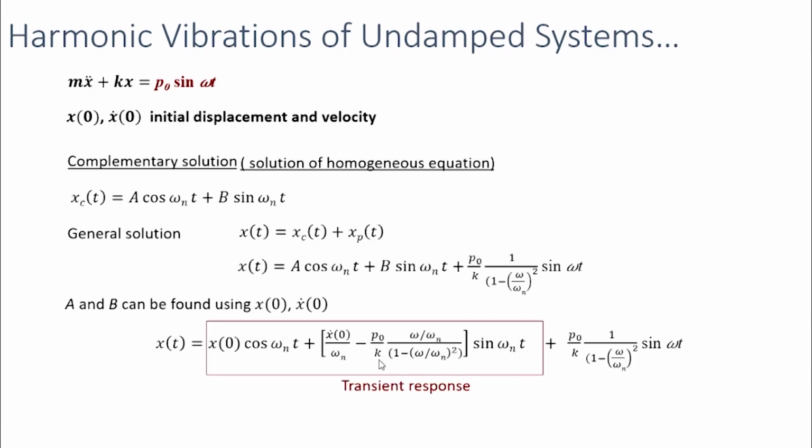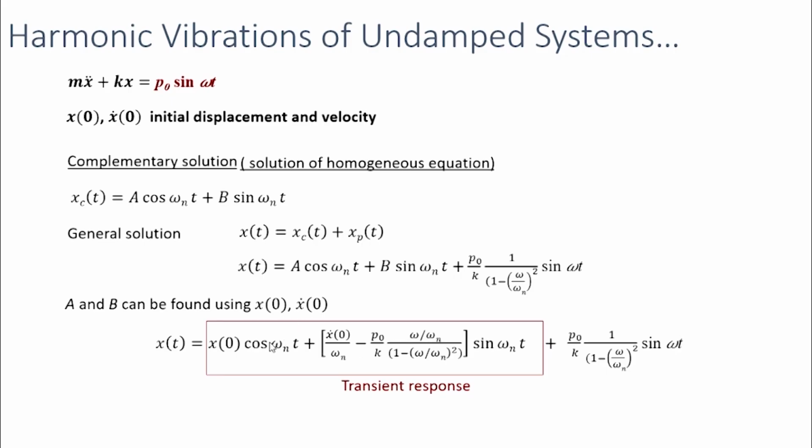If we look at the first two terms of this solution, they are of the frequency equal to natural frequency of the system, and this will also depend upon the initial conditions of the system, and the forcing frequency will also have some influence in this part of the solution.